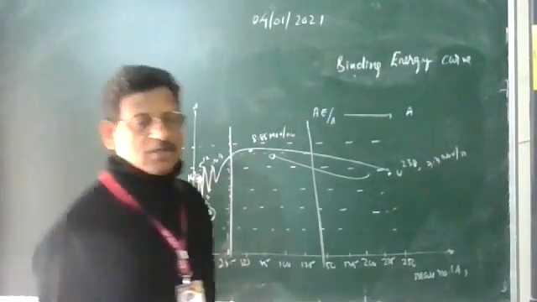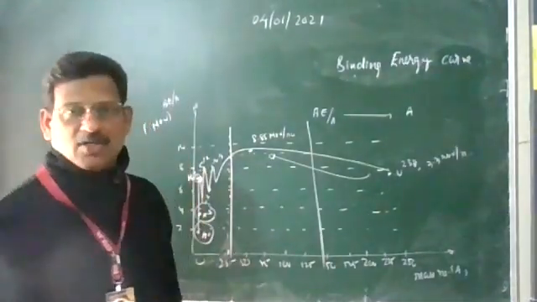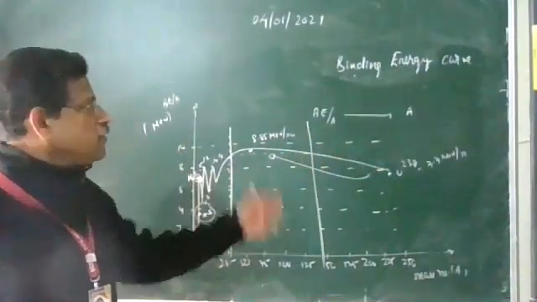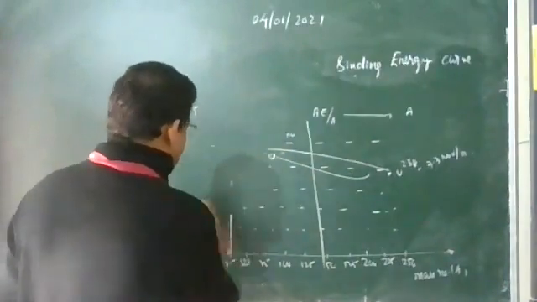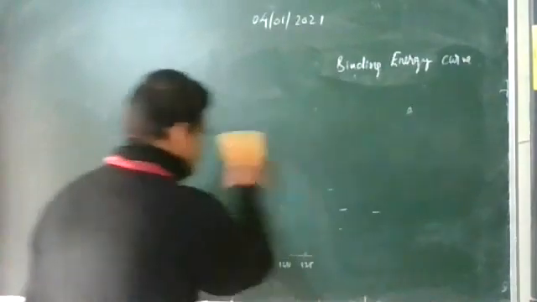This graph is not there in your syllabus as such, but we just recognize it because the main discussion comes from it. So the shape of the graph you can learn. There is no need to learn exactly the shape of the graph to remember.